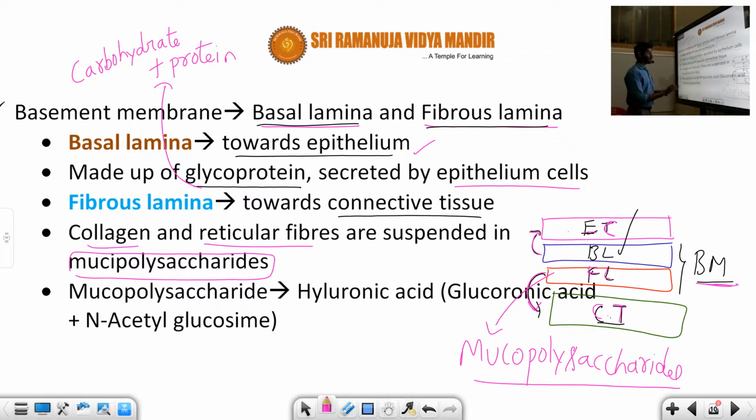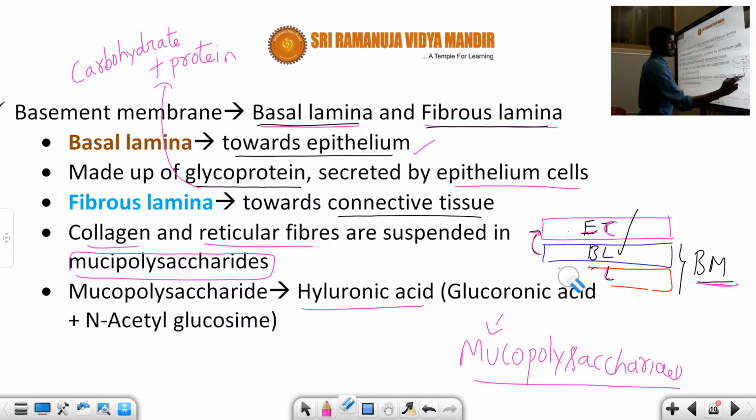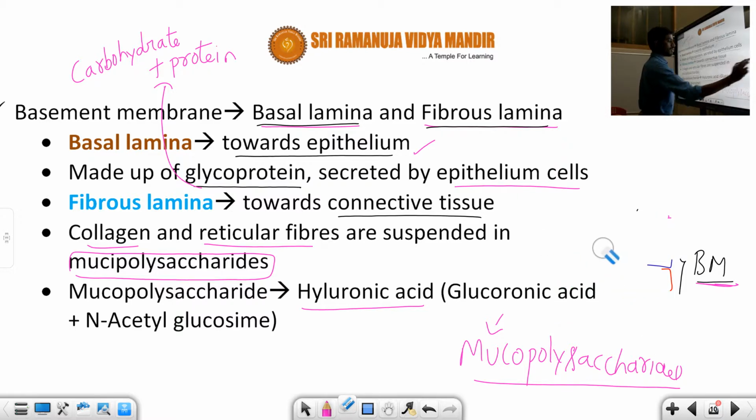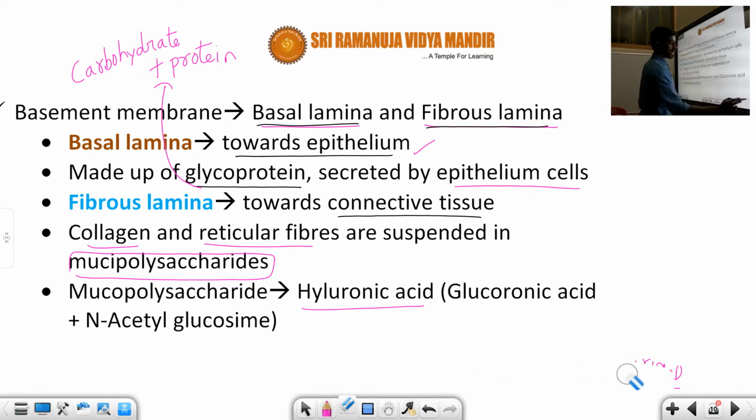The mucopolysaccharides are available in the form of hyaluronic acid. So what is hyaluronic acid, student? It is a combination of glucuronic acid and N-acetyl glucosamine.